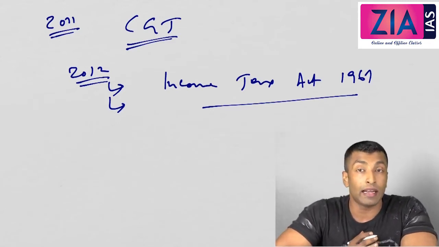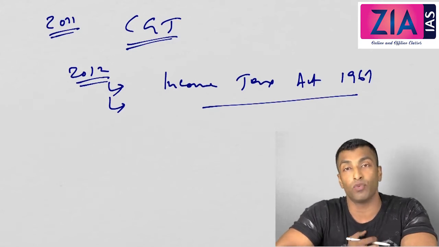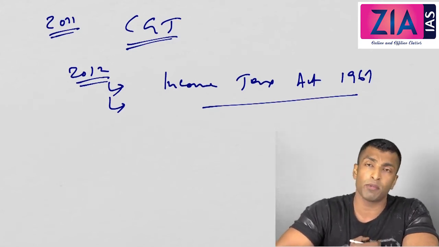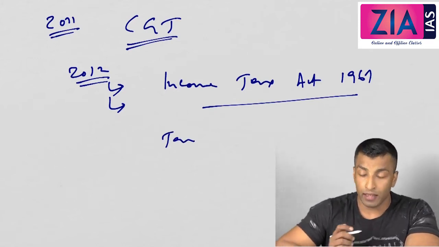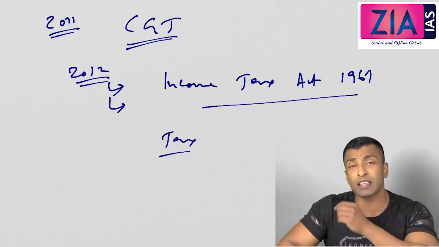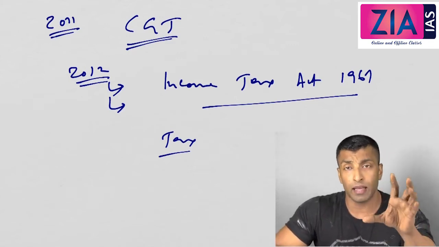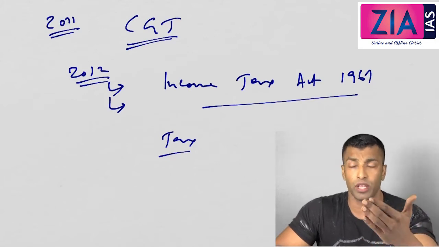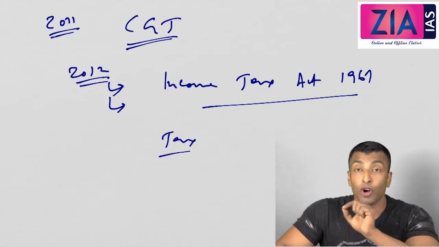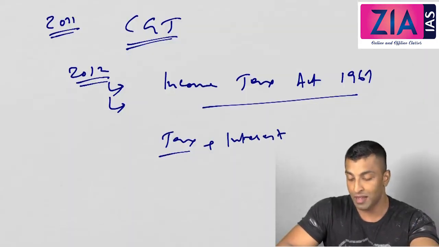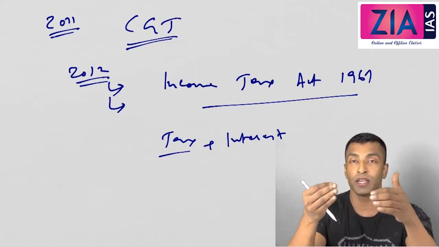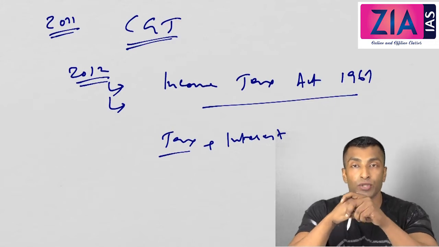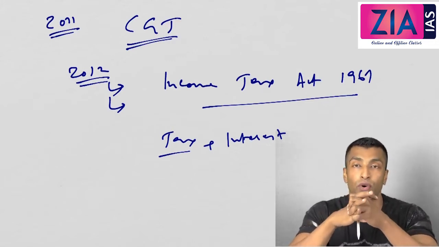So this was the ground on which Vodafone won the case, and the Supreme Court directed the IT department to repay whatever tax they paid, because after the Bombay High Court verdict, they paid some amount as tax, even though they went to the Supreme Court. And not only the tax that Vodafone paid to the government, but you also have to pay interest, because you imposed interest on them. Now the Supreme Court imposed interest on the government. So this is what happened, and this is how they won the case.